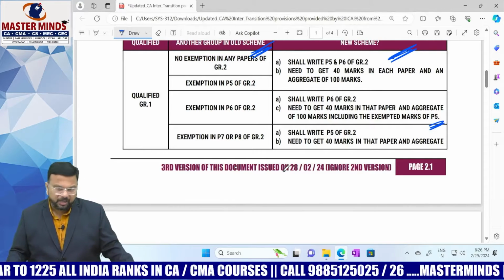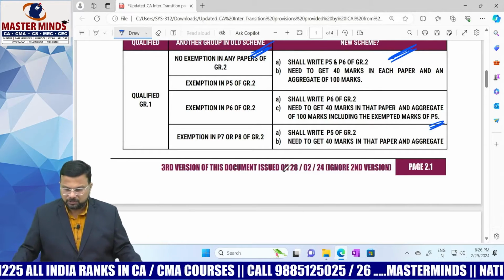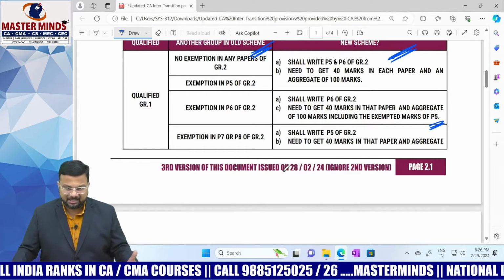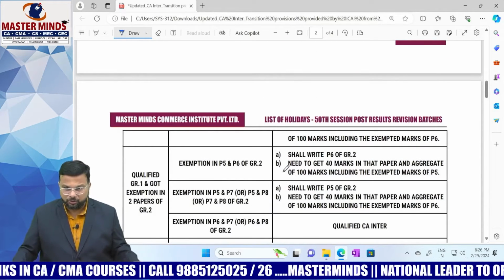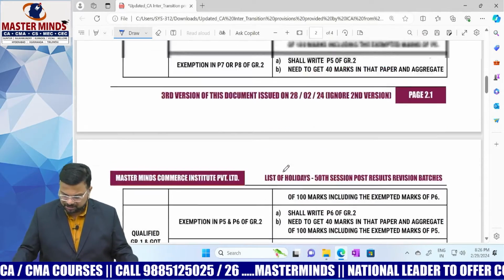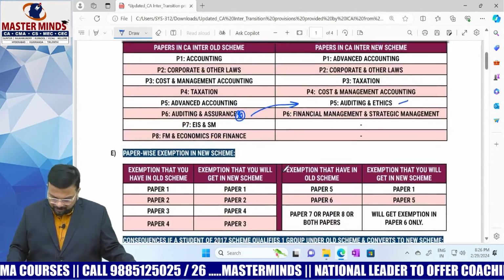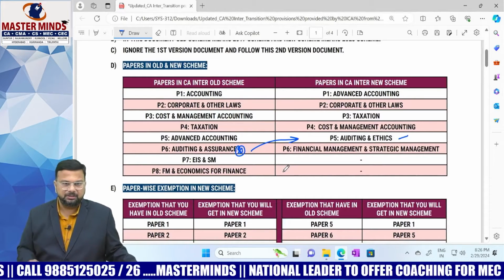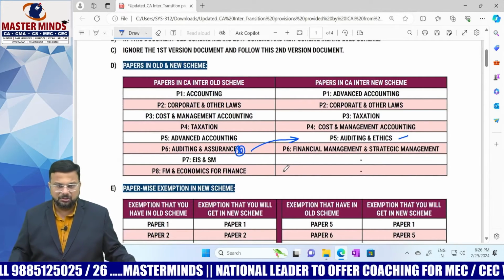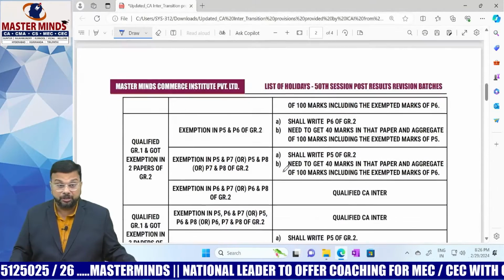So shall write paper 5 of group 2. Okay, that is paper 5, nothing but auditing and ethics. And you need to get 40 marks in that paper, an aggregate of 100 marks, including the exempted marks of paper 6. What is paper 6 here? Nothing but FM and strategic management. Okay, right. So these are the points that you need to remember.